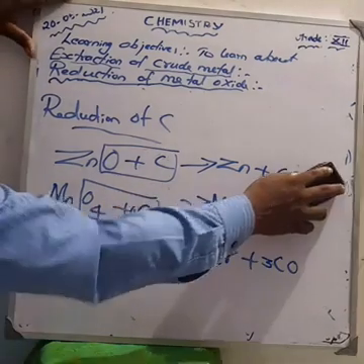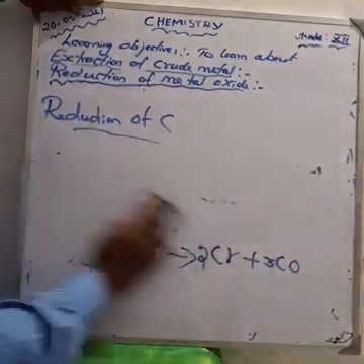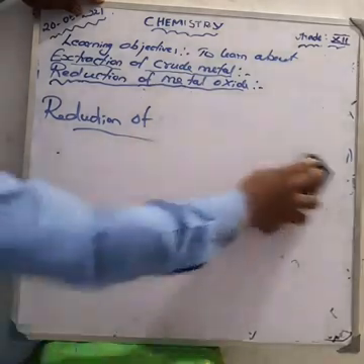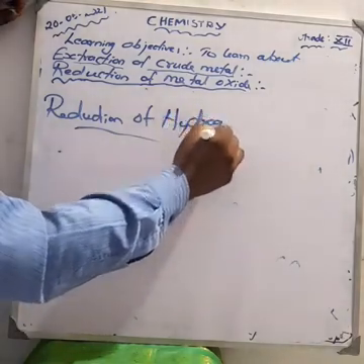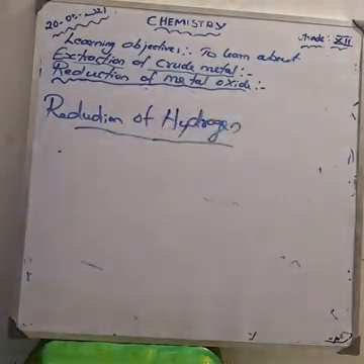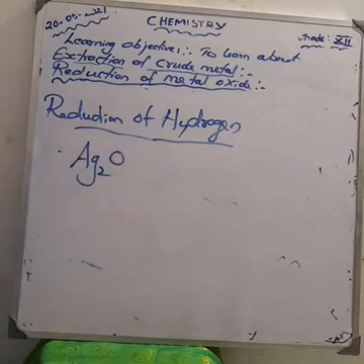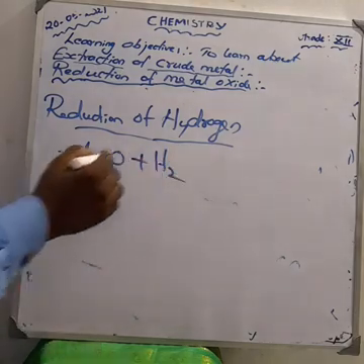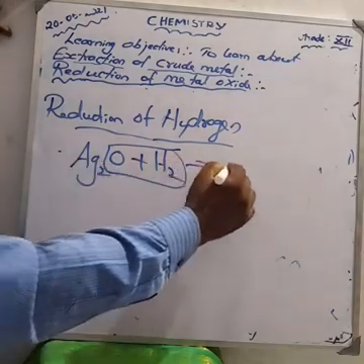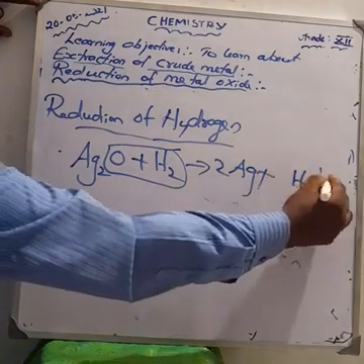Am I right? Next we can discuss the reduction by hydrogen. What is the reduction by hydrogen? First you have to take one of the metal oxides, silver oxide, Ag2O. Ag2O undergoes reduction by hydrogen. This hydrogen combines with oxygen to form water. What's the remaining product here? Ag. How much Ag is there? 2 Ag plus H2O. H2O is a liquid.